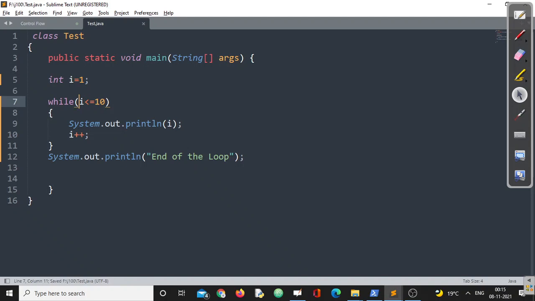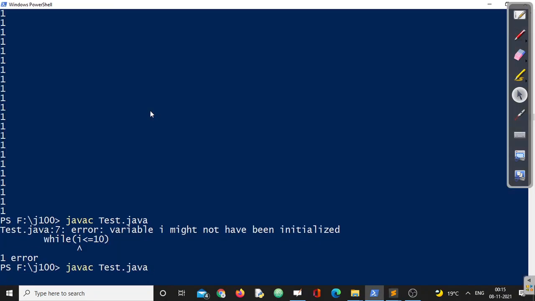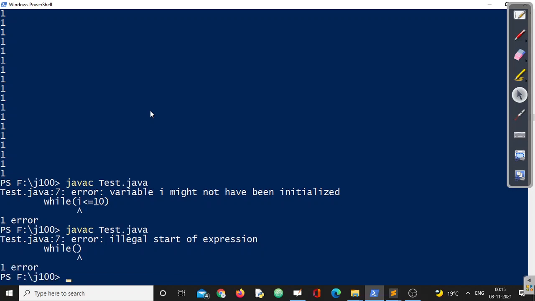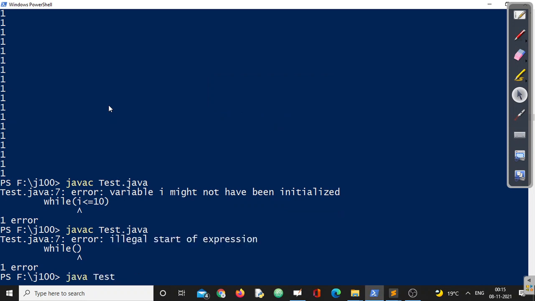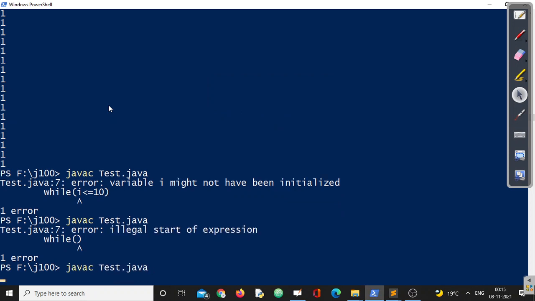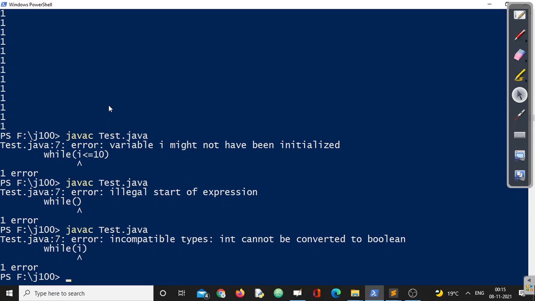Now, at some point of time, we have discussed the condition. The conditional part is mandatory, but here I have removed that conditional part. Let us cross check. It says illegal start of expression, which means you cannot write a while statement like this. You have to write something like this. The output of any relational operator is a boolean, right? But if I remove this and write only i, as per the definition, definitely an error message should be there because we cannot convert int into boolean.